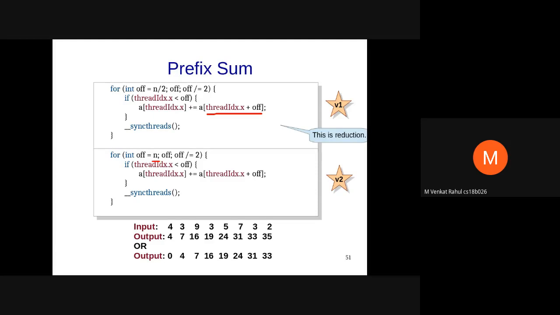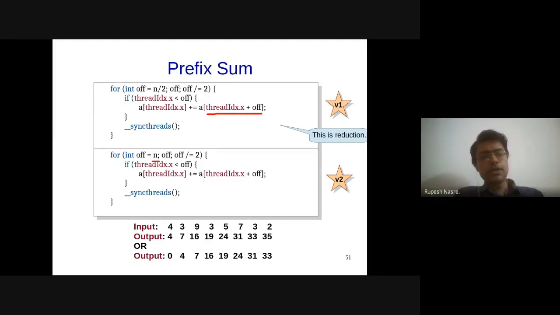Sir, one doubt, isn't it going out of bounds? Offset is still n, right? Yes. So, I'm trying to fix it without understanding what this code is doing. I'm just trying different things, right? So when we are at the end, just 1 hour before the deadline of assignment submission, I want to get things working, and therefore I'm just trying different things, right? So that is what is happening here. Maybe if this works, this touches or satisfies more test cases, right? So that's how I am going ahead with this.